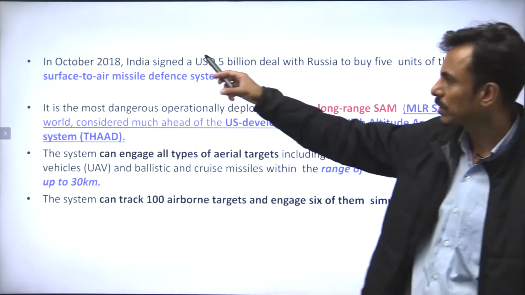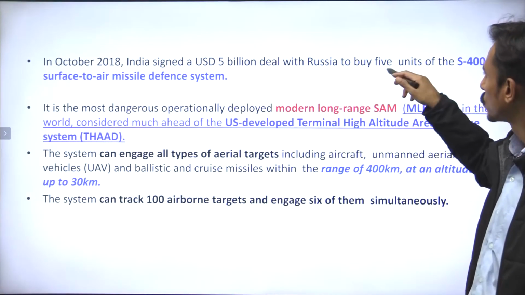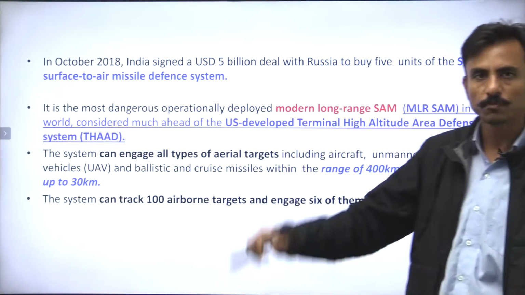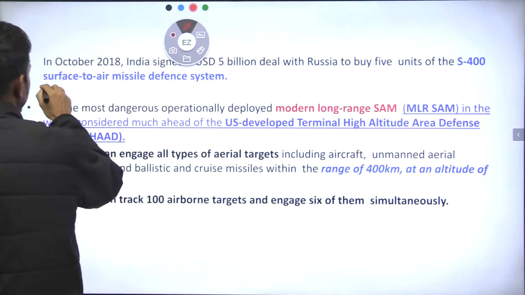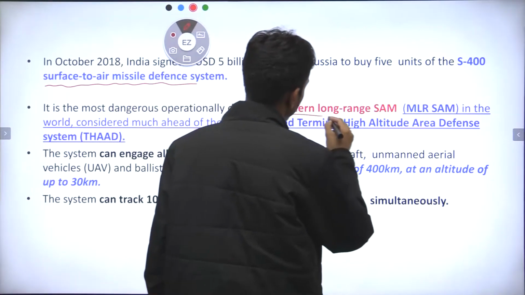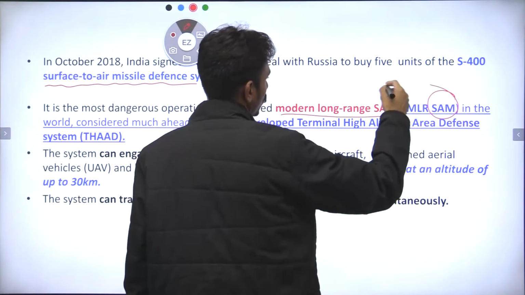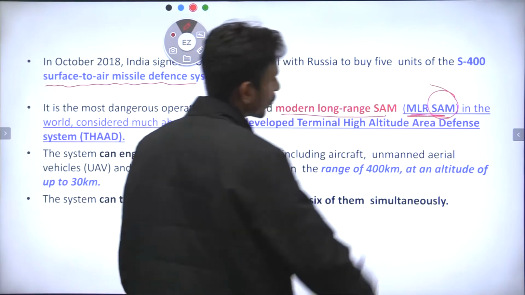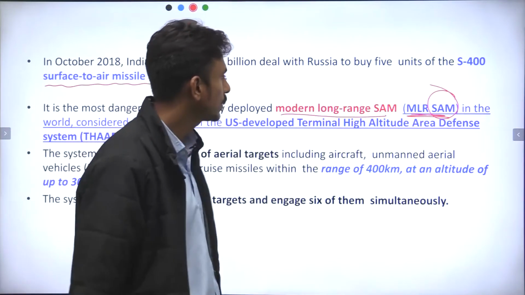So in 2018, India signed a $5 billion deal with Russia to buy 5 units of the S-400 surface-to-air missile defense system, right? It is a type of modern long-range surface-to-air missile, also called MLR-SAM.